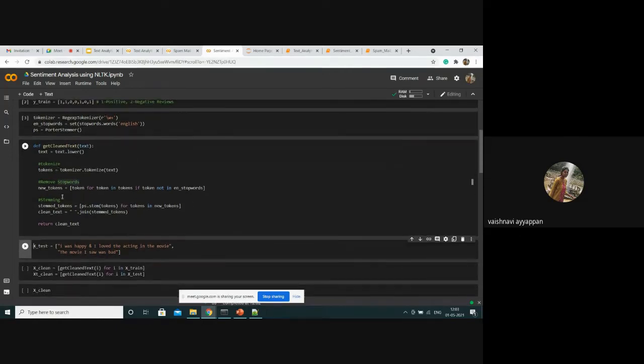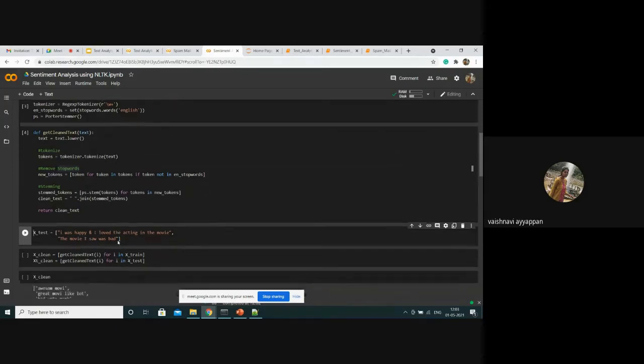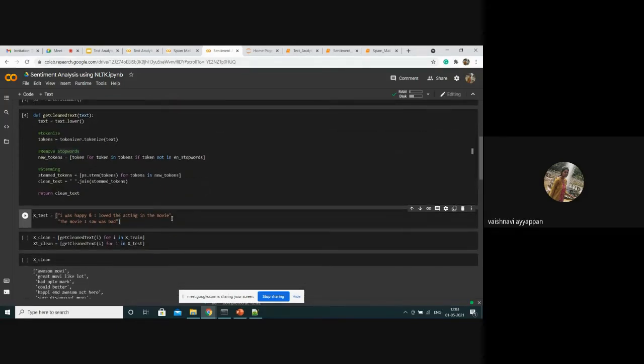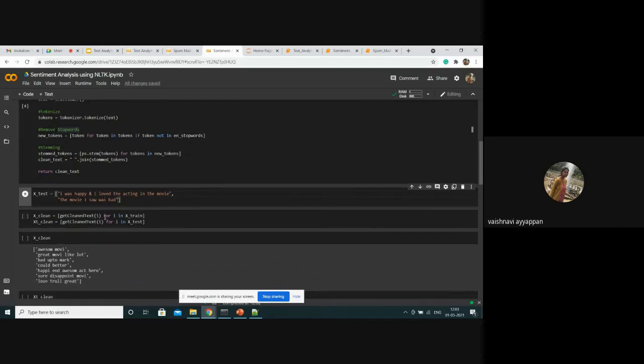Till now I have made the function. When we use this function, we will get the output as clean text. Here I am taking the test cases, two reviews: one is a good review and one is a bad review. Using the model, I'm going to predict whether the given review is positive or negative. I have placed them in the X_test variable here.